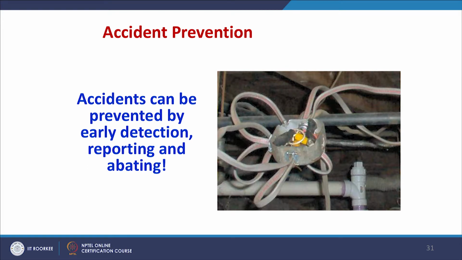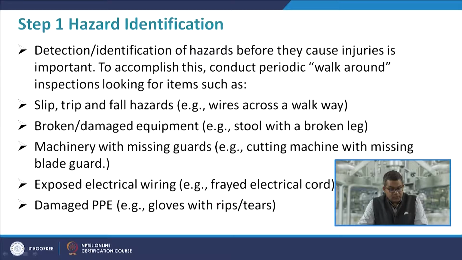Now, let us have a look at accident prevention. Accidents can be prevented by early detection, reporting and abating. Let us have a look at the various steps involved, like hazard identification. Detection, identification of hazards before they cause injuries is important. To accomplish this, conduct periodic walk-around inspections looking for items such as slip, trip or fall hazards, maybe a wire across a walkway.